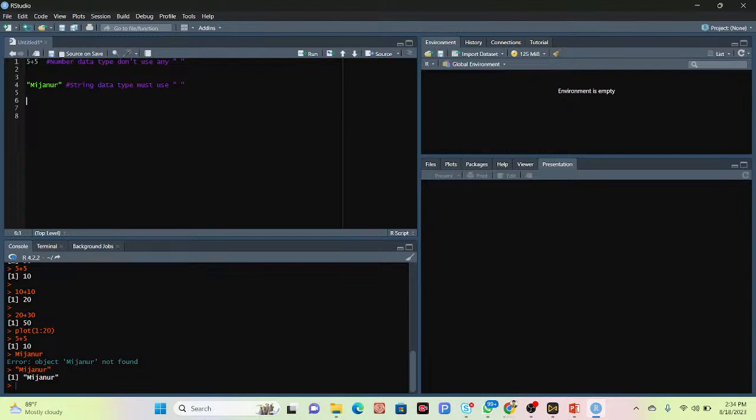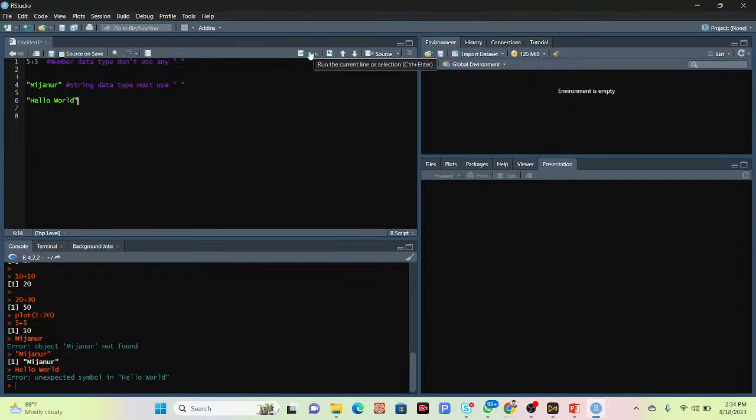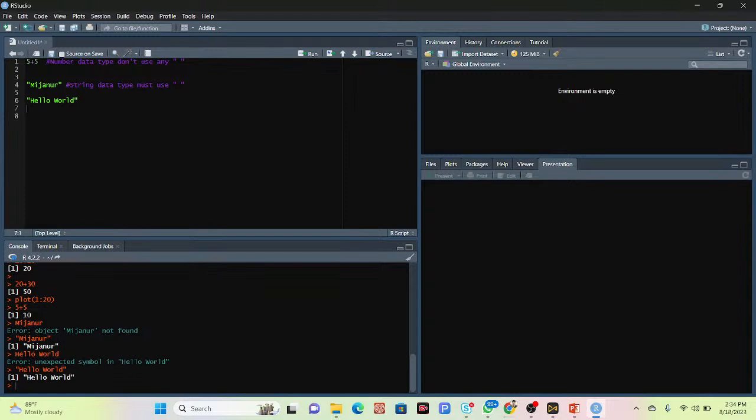Let's try another example. Suppose hello world. I simply write that and click run, and you can see I get an error here. So I can simply put quotation marks here. Now click run again on this line of code, and you can see it works. There is no problem.